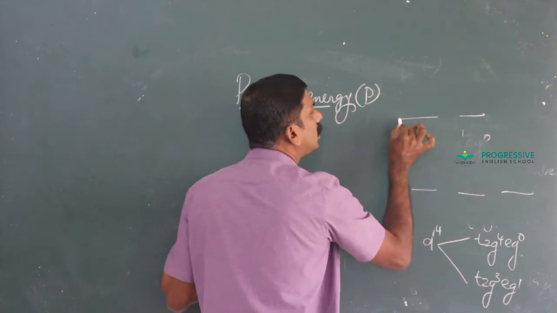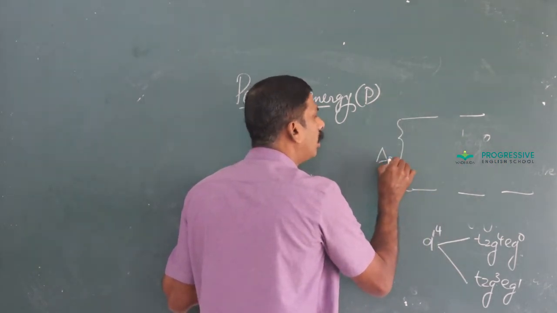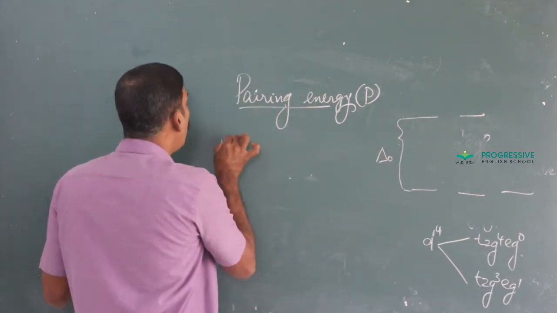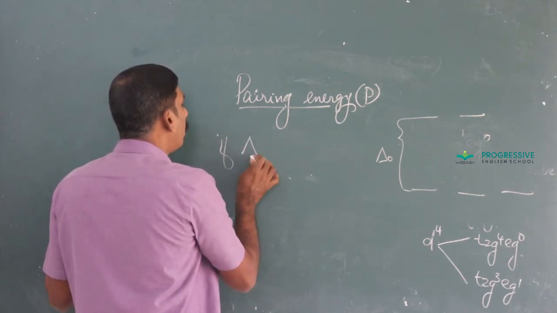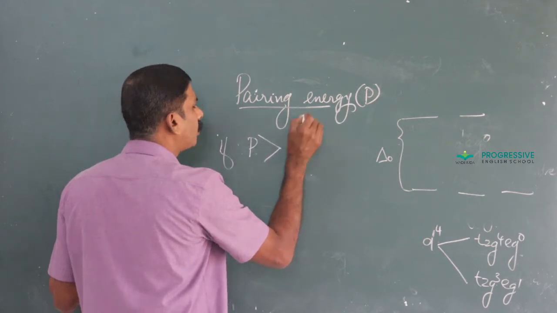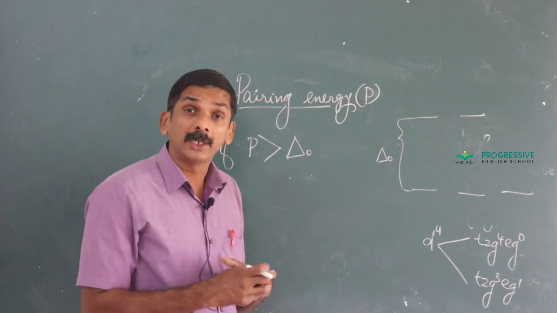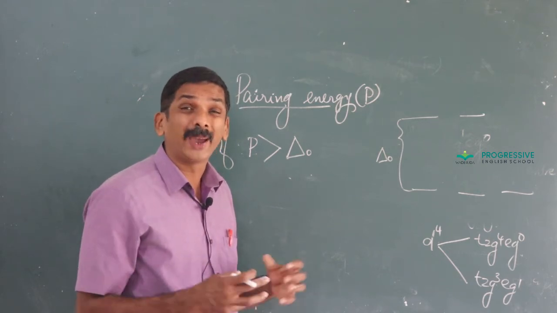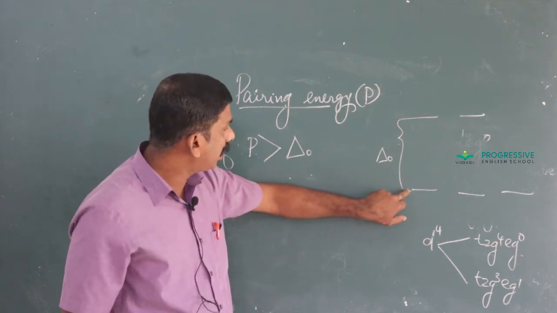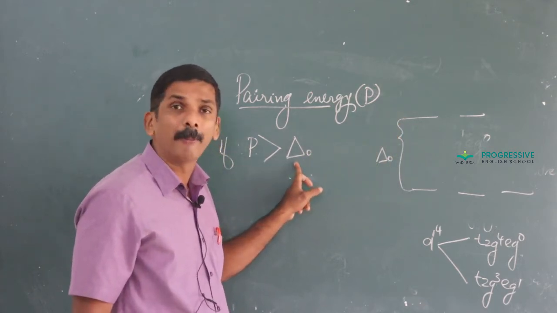The difference between T2g and Eg is called crystal field splitting energy in octahedral field. If pairing energy is greater than crystal field splitting energy, a large amount of energy is required for pairing the unpaired electron, but the energy required to go from T2g to Eg is comparatively less.